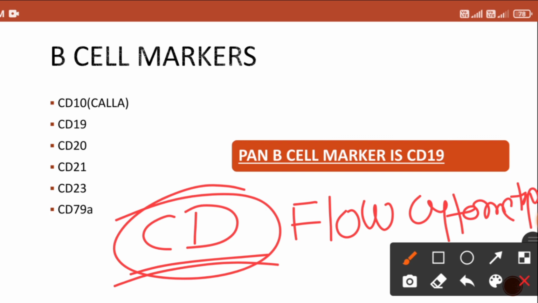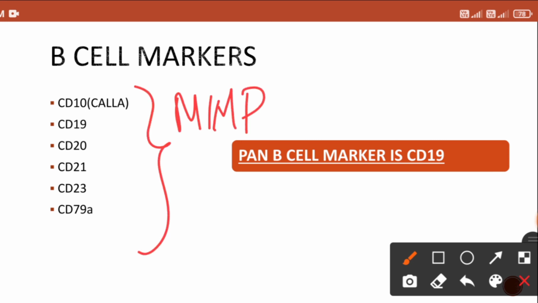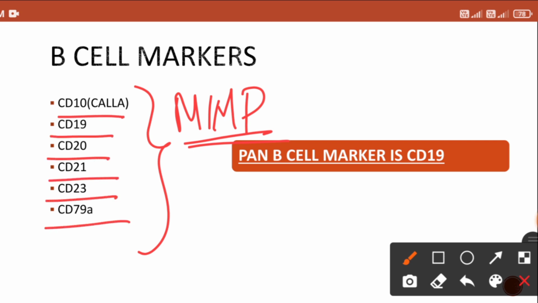Cluster of differentiation, I have explained it in my T lymphocyte lecture, right? So the B cell markers are CD10, CD19, 20, 21, 23 and 79A. Kindly remember all these CD molecules. It's a most important MCQ, right? CD10, 19, 20, 21, 23 and 79A.